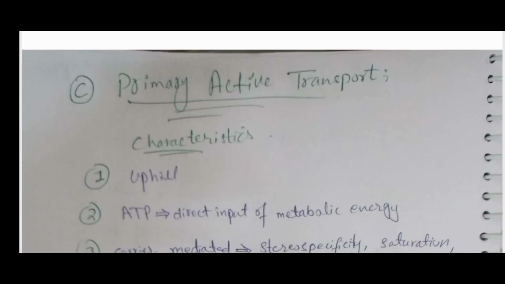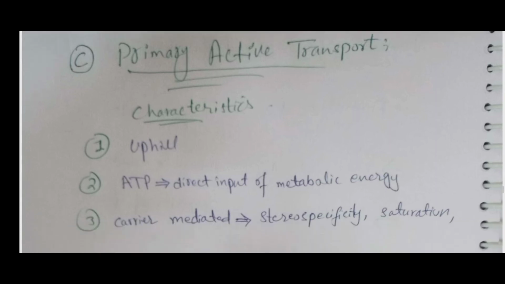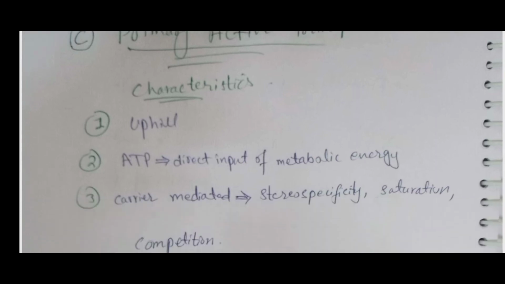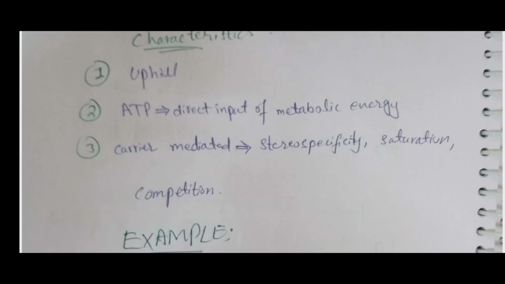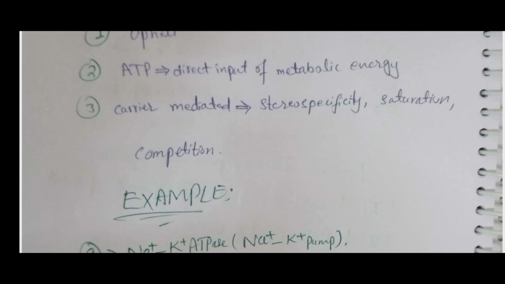The third type is active transport. It is divided into primary active transport and secondary active transport. Primary active transport is against the concentration gradient. I mean, the solutes go from low concentration to high concentration. It is uphill, and the energy is used in the form of ATP. There is a direct input of metabolic energy in the form of ATP. It is carrier mediated, and it also has the properties of stereospecificity, saturation, and competition.